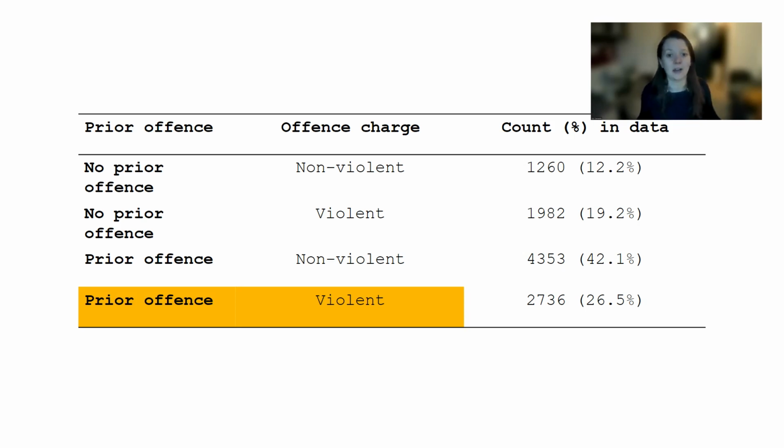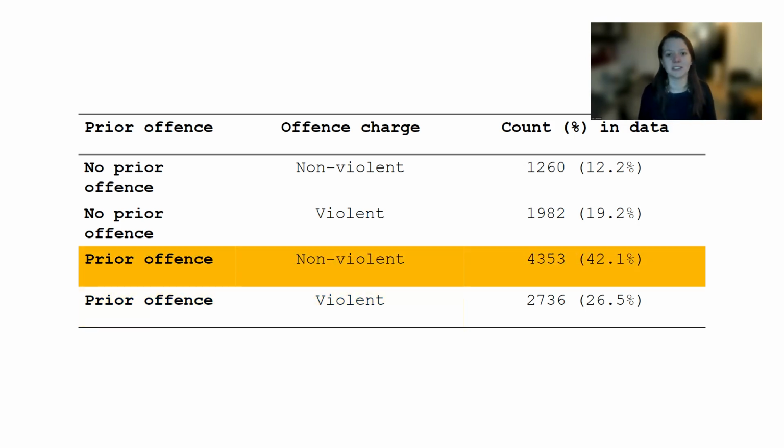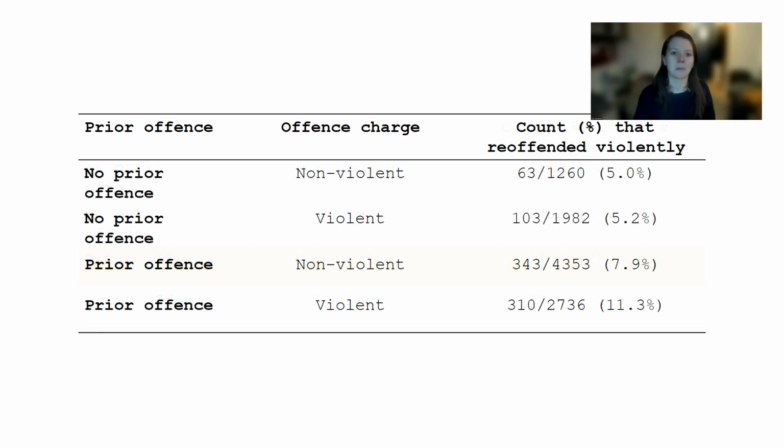So we can consider how the proportion of individuals that violently reoffended is affected by the interaction of prior offence and the charged type of offence that was committed, whether it was violent or not. We can immediately see that most individuals fall into a category of reoffending, but not violently. We can look at the data by the proportion of individuals who reoffended violently.